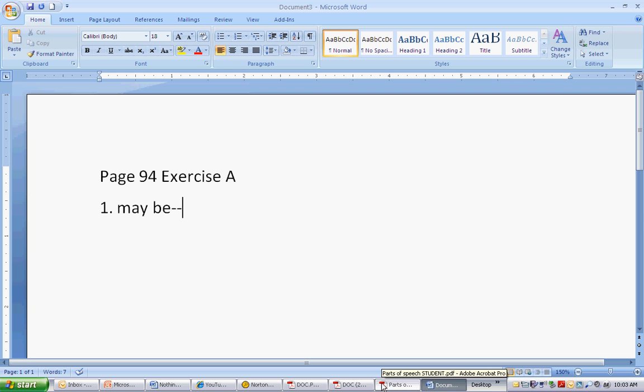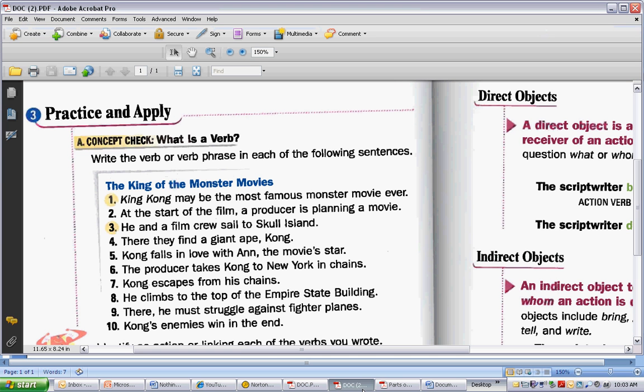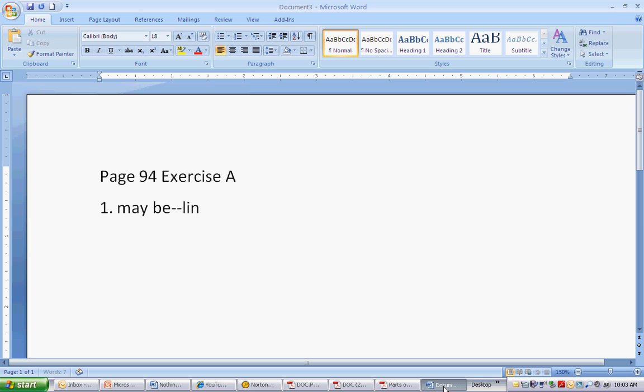Now I have to go back and ask myself, is this action or linking? So if I look back, King Kong isn't doing anything, but King Kong does equal a movie. Because it equals something, it's linking. And I'm going to go back and write linking. Please know the abbreviation for linking verb is LV. And of course, the abbreviation for an action verb would be AV.